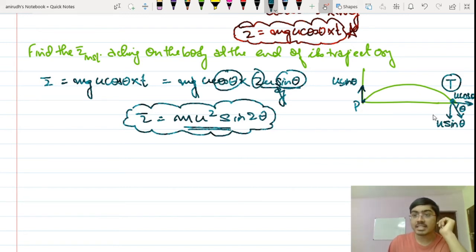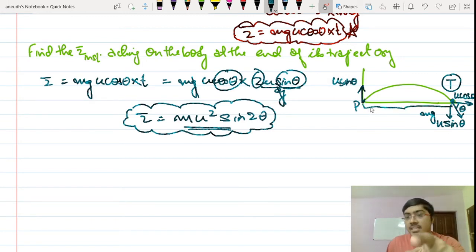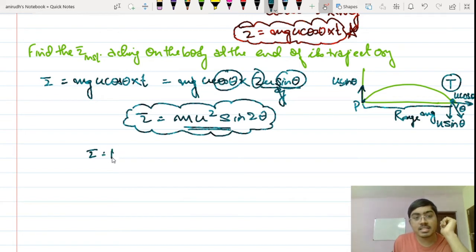Now mg is acting in this direction, isn't it? Mg is acting along the downward direction. Now mg is the force which is providing the torque about this point P. So the perpendicular distance between the point P, that is the point of projection, till the end is the range. Okay, this is the range. So obviously torque can be written as range multiplied by mg.